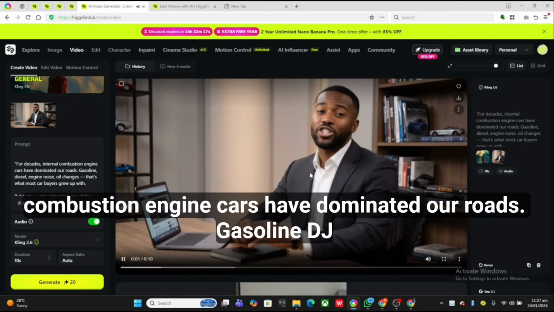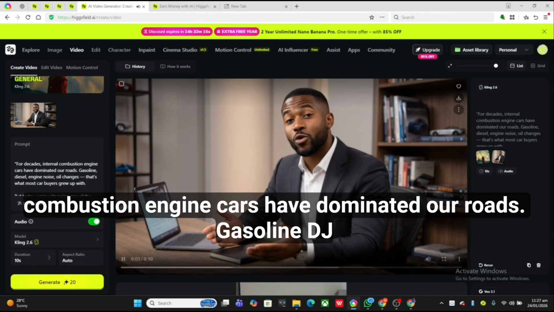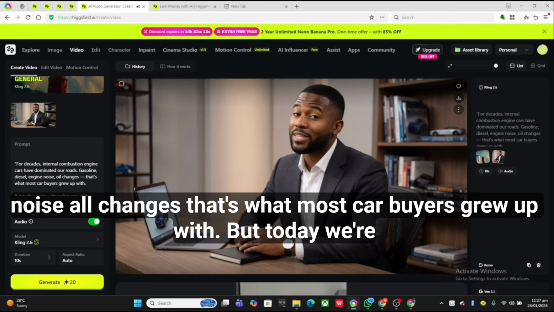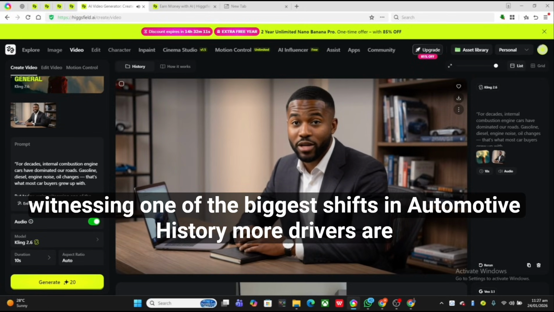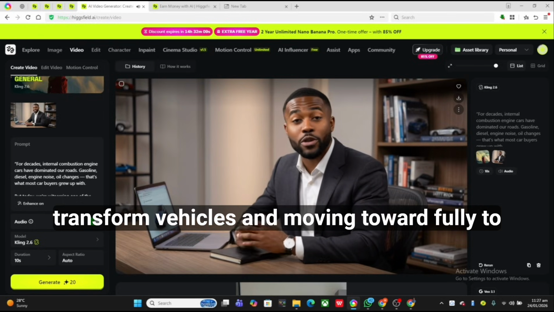For decades, internal combustion engine cars have dominated our roads. Gasoline, diesel noise, oil changes, that's what most car buyers grew up with. But today, we're witnessing one of the biggest shifts in automotive history. More drivers are trading up from existing vehicles and moving toward fueling.